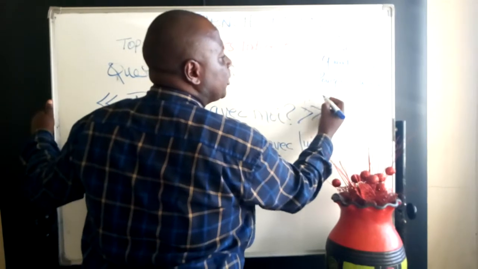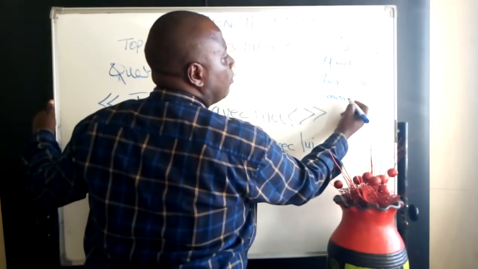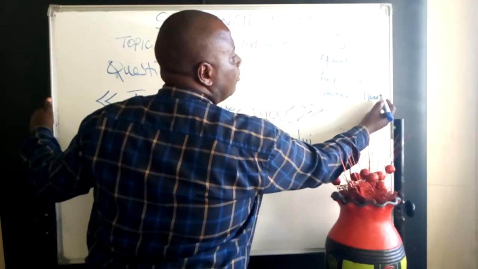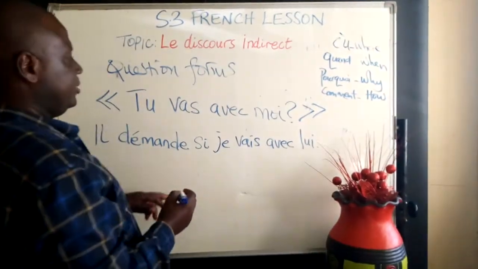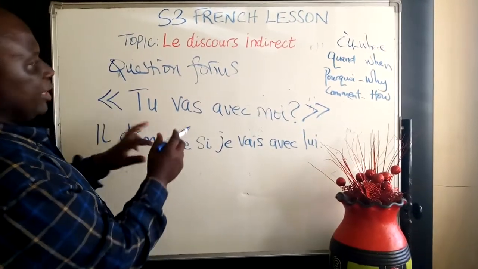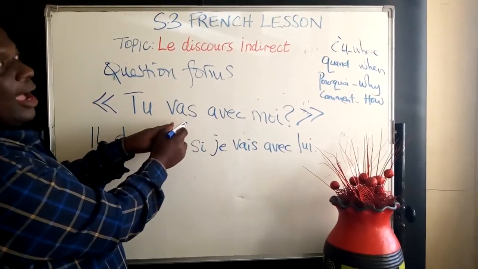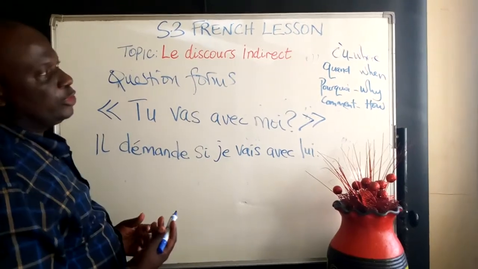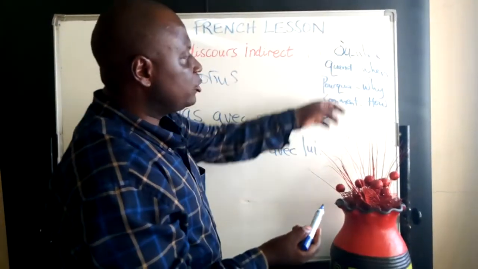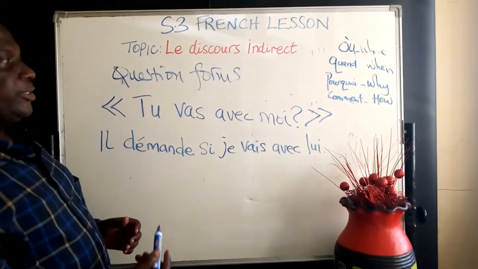There is comment, which is how. And then this one, which we've just seen. So if the question that has come in the original speech has one of these words, so you will need these words as well in your reporting.